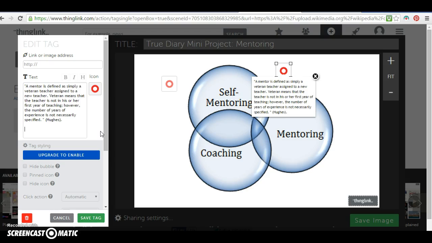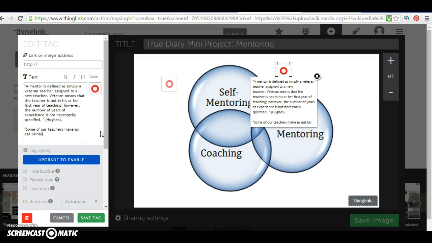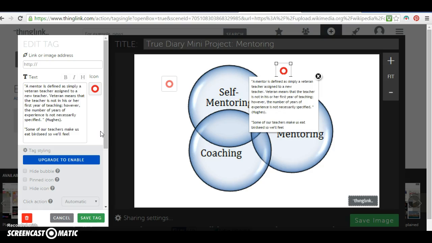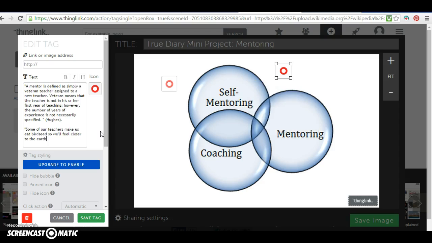So I'm going to use a quote on page 30 that starts, "Some of our teachers make us eat birdseed." And you can see the tag may be coming up. "Make us eat birdseed so we'll feel closer to the earth." Be patient as I type.